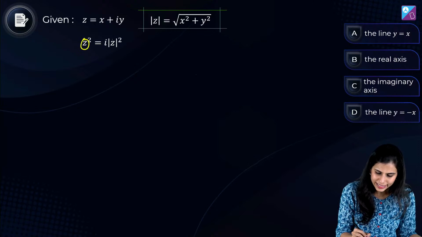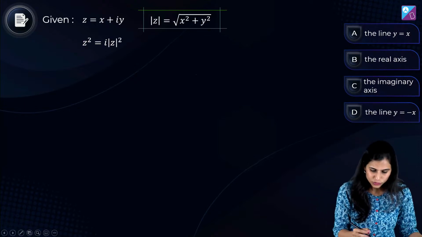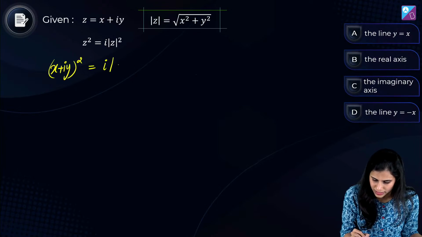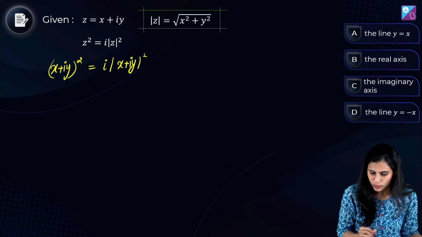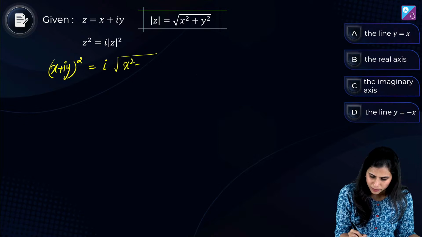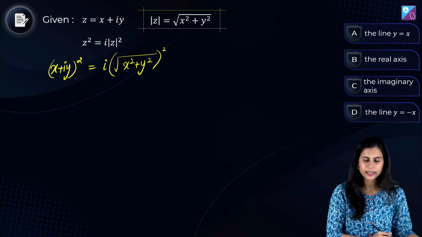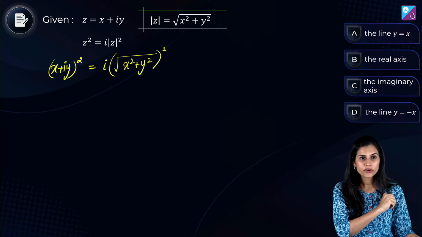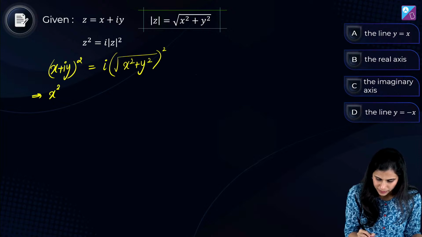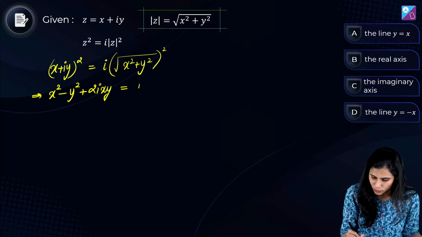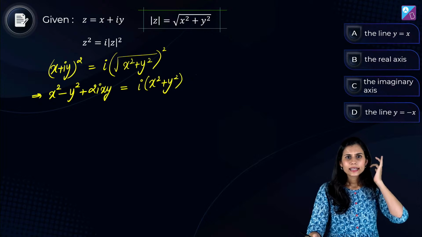तो जैसे कि मैंने कहा मैं z की जगह x plus iota y प्लग करने वाली हूँ. Okay, so x plus iota y का square is iota times mod of x plus iota y का square. I just told you what is mod of x plus iota y? It is root over x square plus y square और मुझे इसका square करना है. Correct? Yes, Suyash is on the right track. Let's continue. This becomes x square minus y square plus 2 iota xy is equal to iota times x square plus y square. Correct?